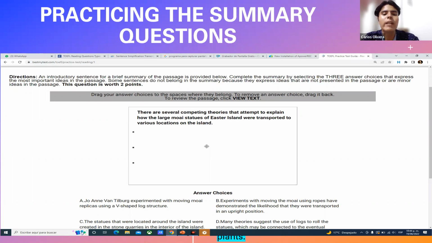What you have to do is to drag your response within a reply box. For example, look at my screen right now. As you can see in the middle, there is a box that is blank. And below that box, you have some statements. Within this box, you're going to have the chance to drag, arrastrar, 3 statements, those statements that are below, that summarize, in your opinion, the main ideas of the passage, of the entire passage, not just of the first or second paragraph, of the entire passage.